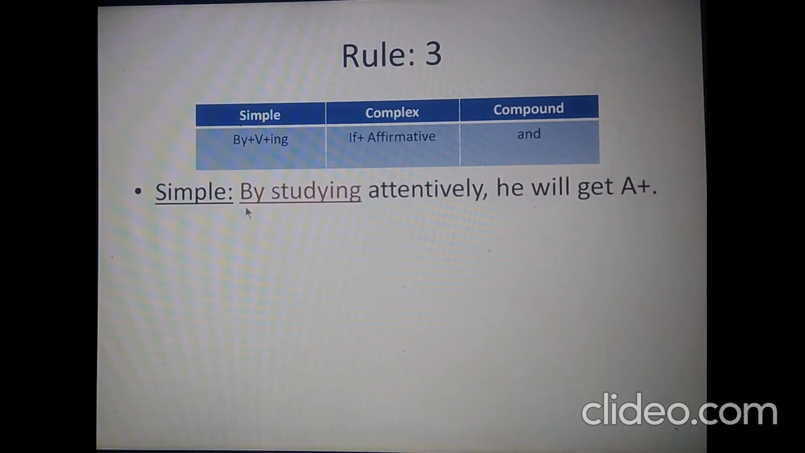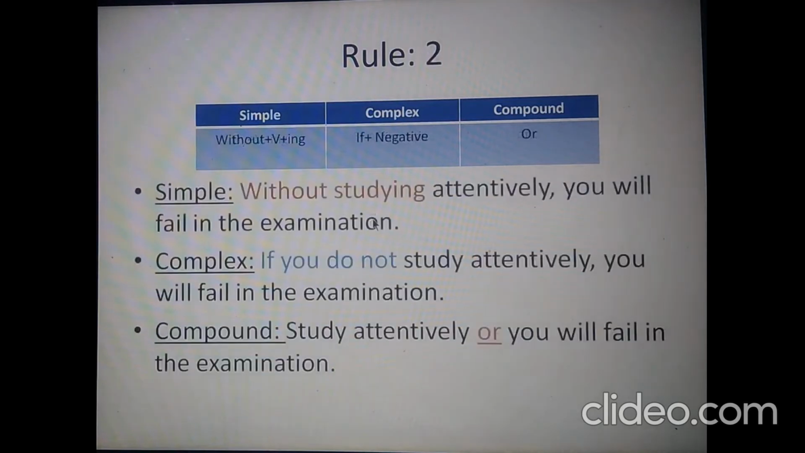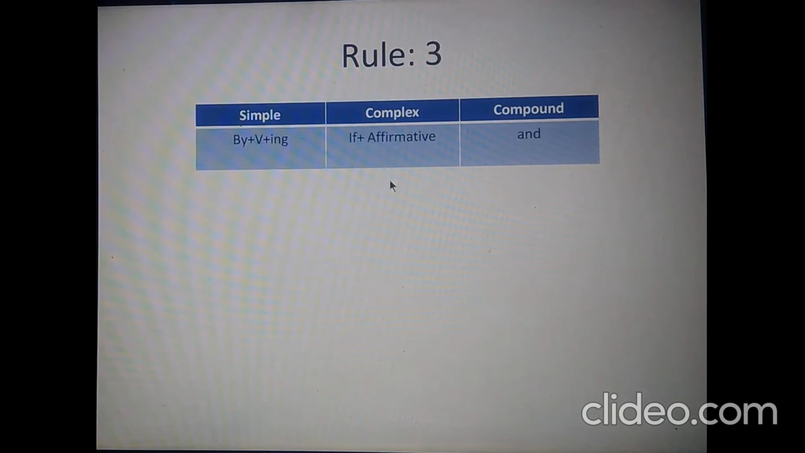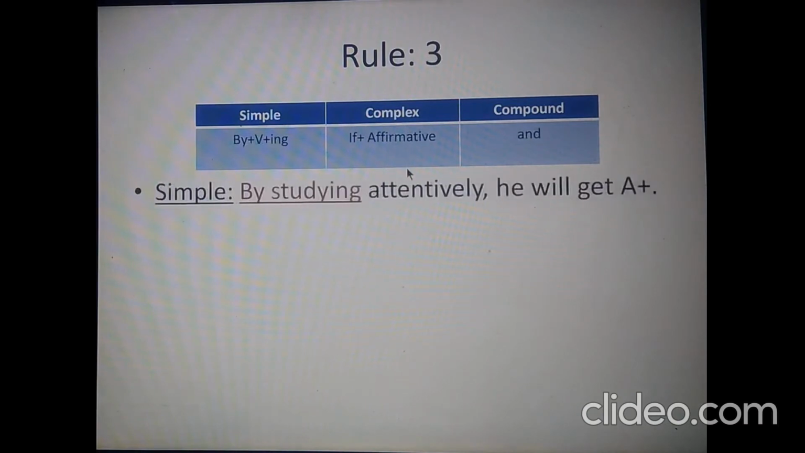In this sentence, in the simple form, we can see there is by plus verb plus ing. So in the previous example, you could have asked me what will be the rule if there is no negative part with if. The answer could be this Rule 3. So if plus affirmative is related to by plus verb plus ing in simple, and the conjunction and in compound.